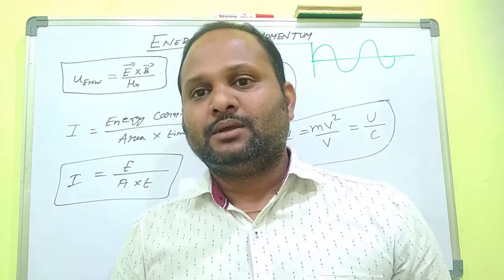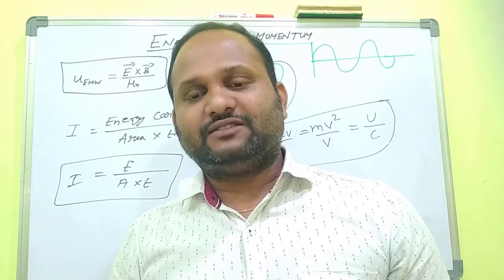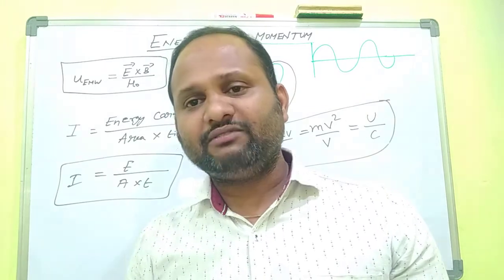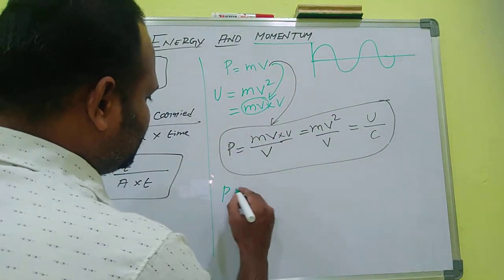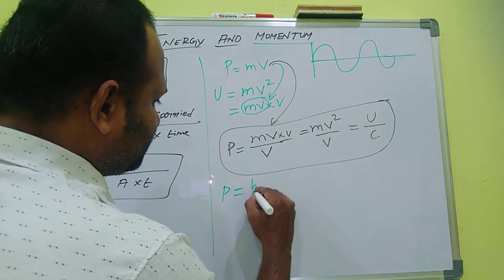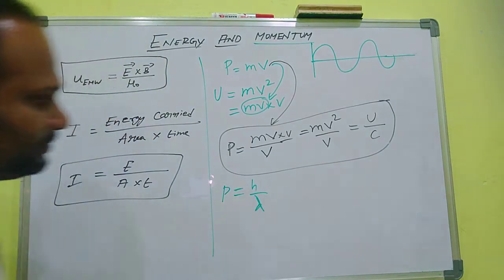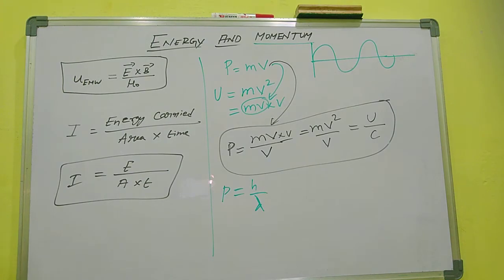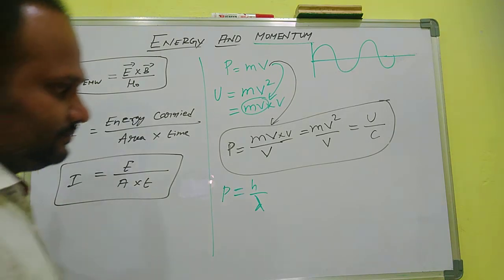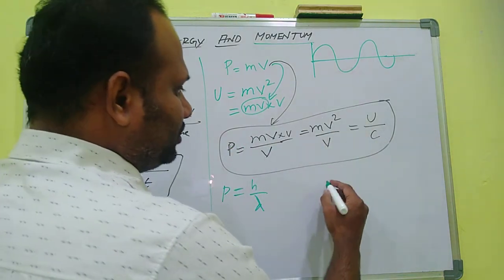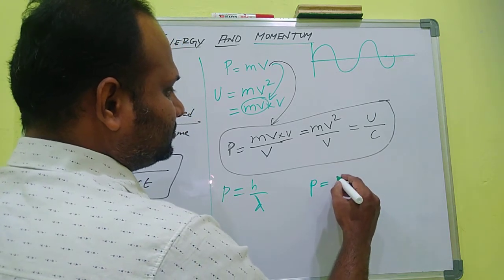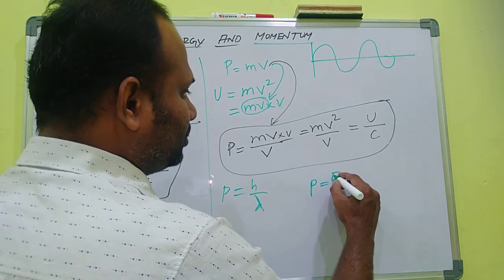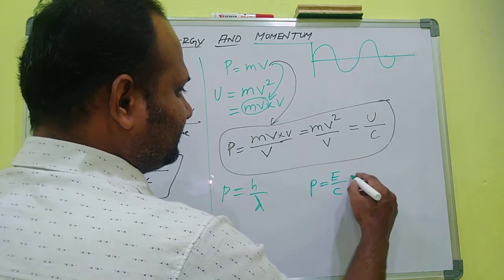Okay. In the de Broglie wavelength of matter waves, the expression is p is equal to h by lambda, where h is the Planck's constant and lambda is the wavelength of the matter waves. Okay. Here p equal to what? u by c. u is what? Energy. So energy, we can write u or E. Anything is right. c is the velocity of light.